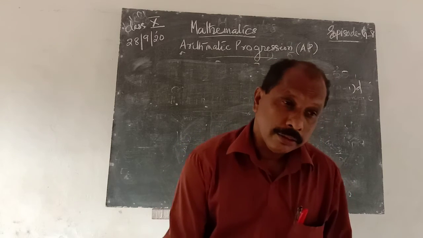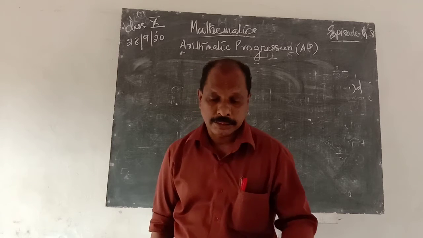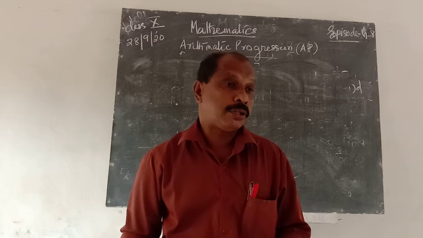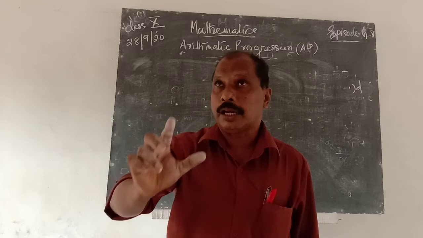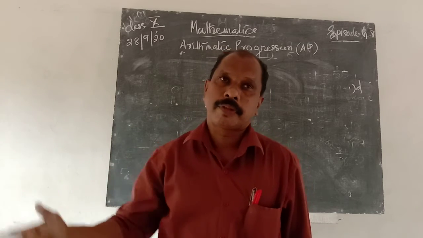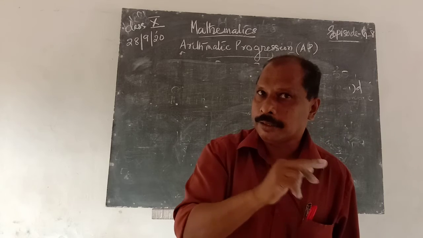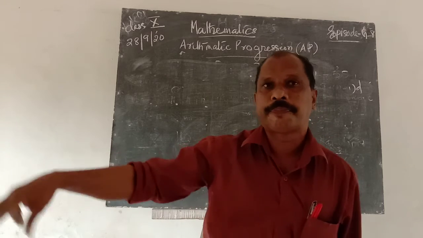That formula is not in the test, but we consider it for the number of terms. We know that an is equal to a plus n minus 1 into d. Shifting a to the left, we get an minus a is equal to n minus 1 into d.